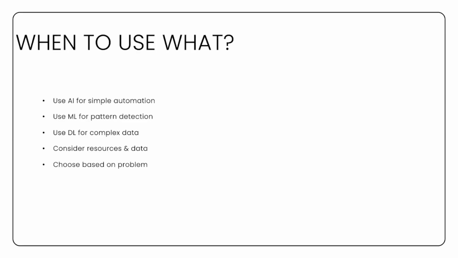Choosing between AI, machine learning, and deep learning depends on your specific use case. If you have a simple problem that can be solved with predefined rules, then basic AI is sufficient. For example, a rule-based chatbot. If your problem involves identifying patterns in data, then machine learning is the right choice. This includes tasks like fraud detection or recommendation systems. If you are dealing with complex data such as images, audio, or natural language, then deep learning is the best option.